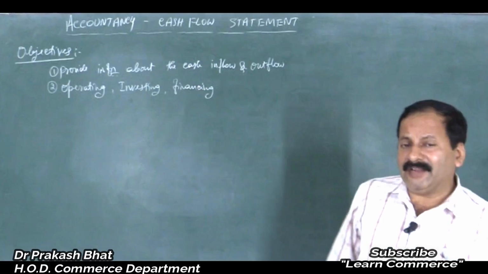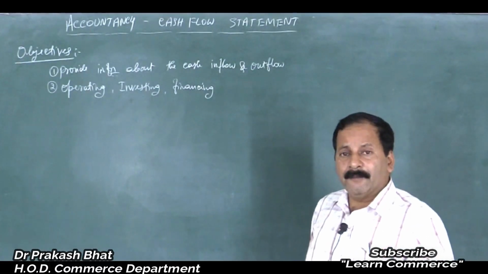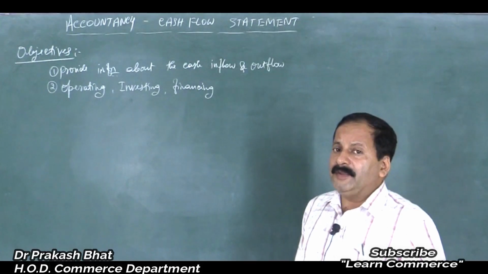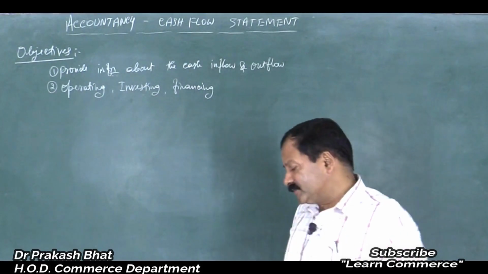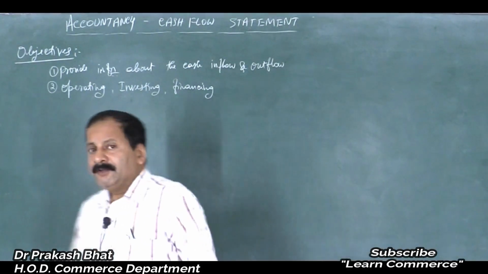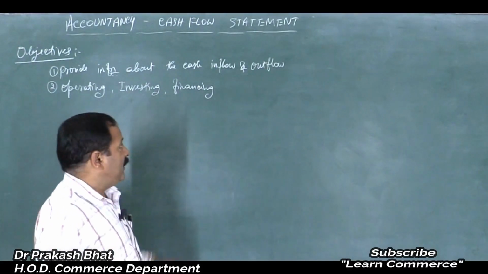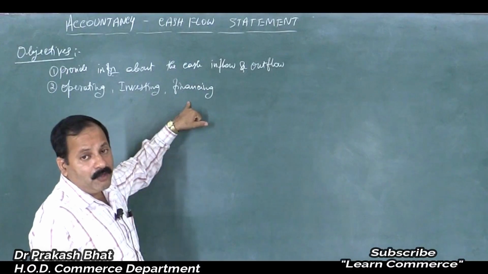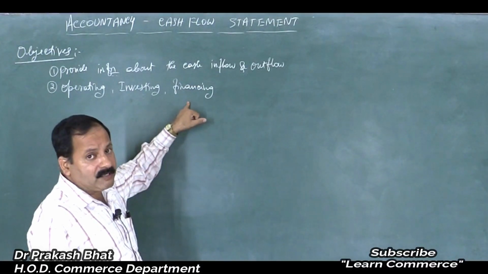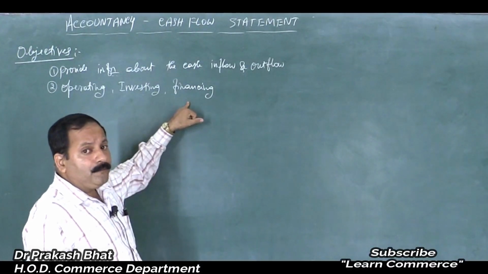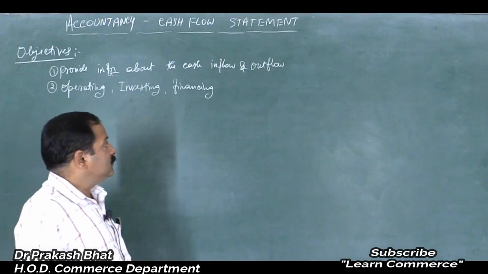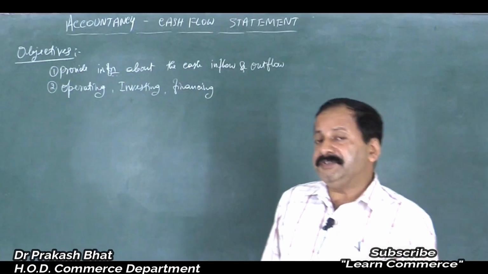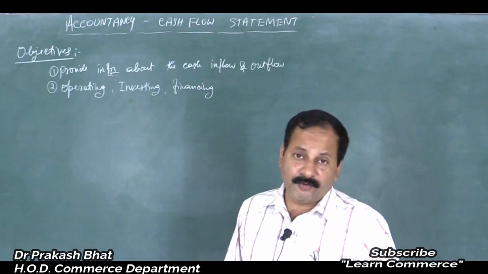In case of average profit making companies or loss making companies, debt will be the costlier source of finance, because you have to pay fixed interest rate, isn't it? At the fixed interest rate you have to pay the interest on the borrowed fund. But if it is equity fund, then they need not pay any dividend, because if there is a loss in the business, you need not pay the dividend to the shareholders.